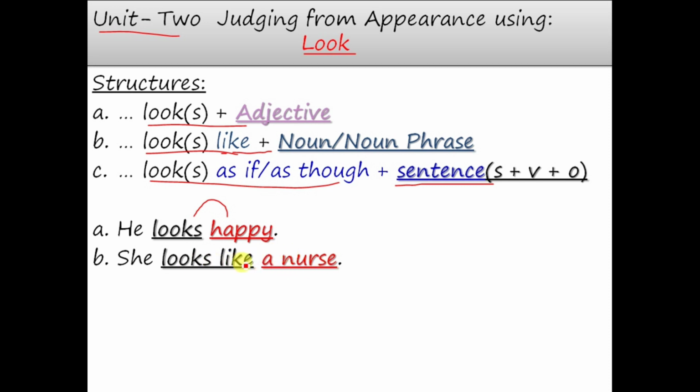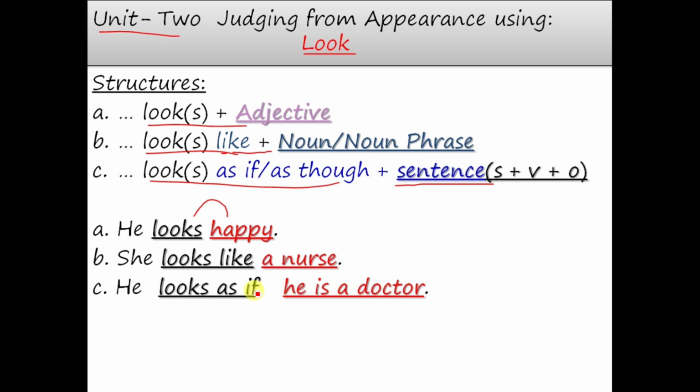Therefore, not she looks a nurse, but she looks like a nurse. Looks like plus noun. Similarly, he looks as if he is a doctor. So see here, as if plus sentence. Therefore, we are using here a sentence, he is a doctor, subject, verb, object.